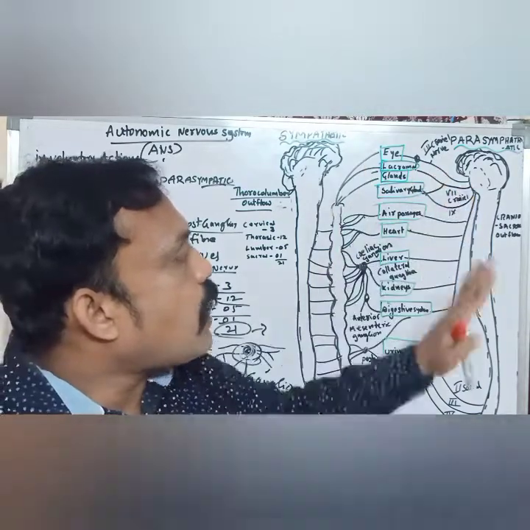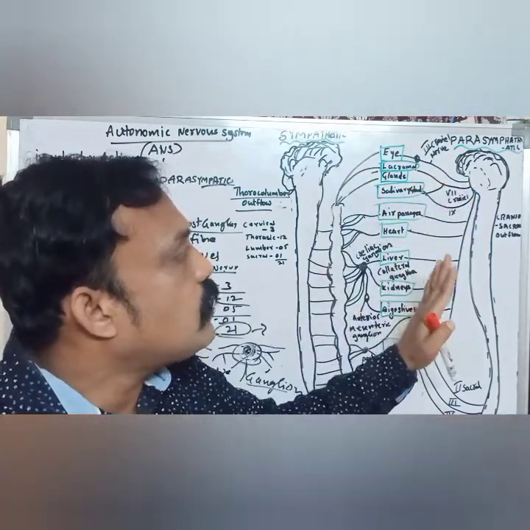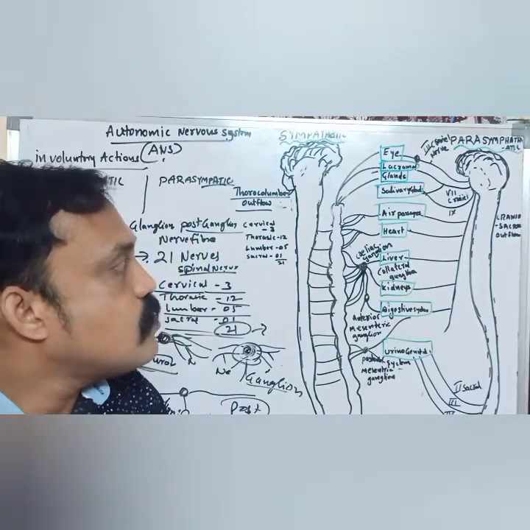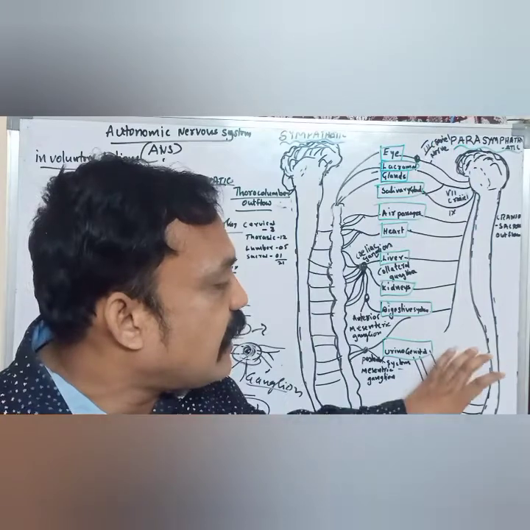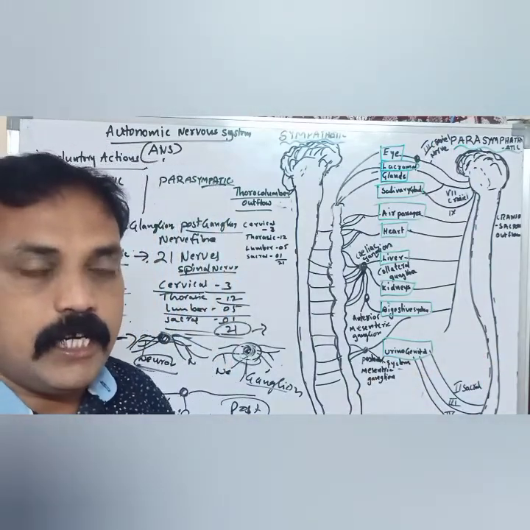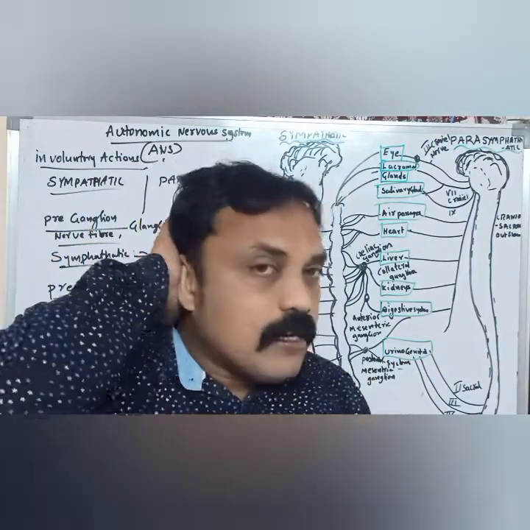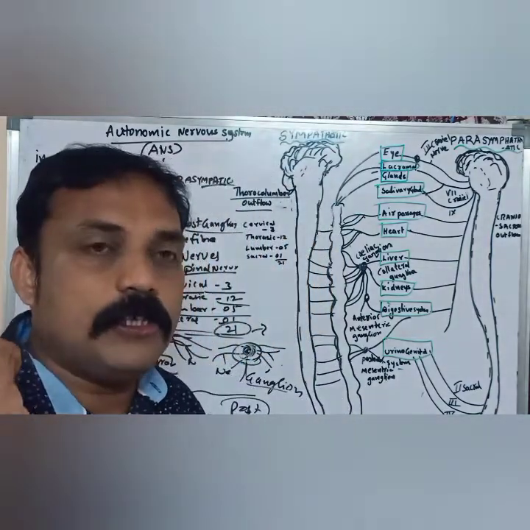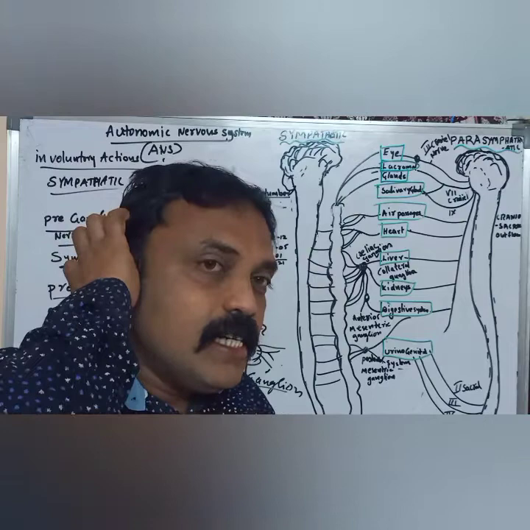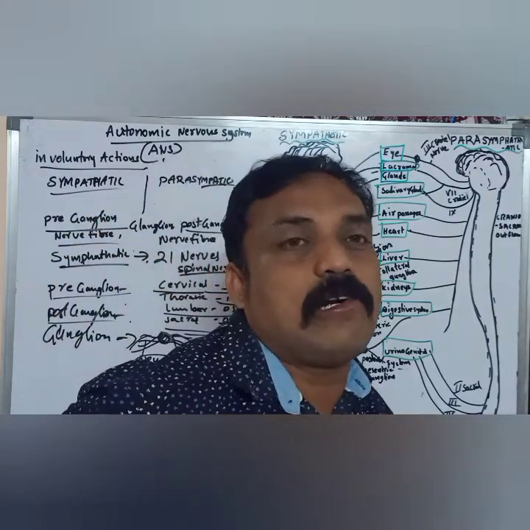Now, the parasympathetic nervous system is made up of craniosacral, that means part of the cranial nerves. These nerves originate from the brain and the sacral region of the spinal cord.